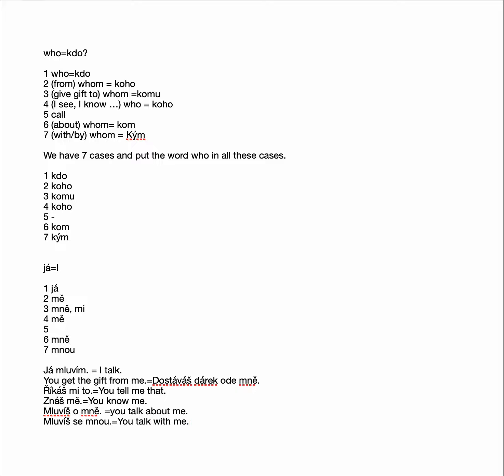So these are, I mean, when you have the word I and you put it in all the 7 cases in Czech. And now there is more things to consider, right? I mean, this is the pronoun I, but we have other pronouns too. Like you in singular. So if we want to list out the 7 cases, it's gonna be different. We need to learn these 7 words too.